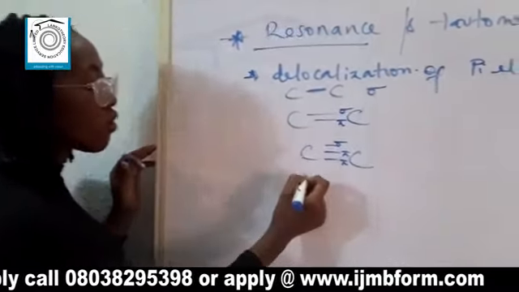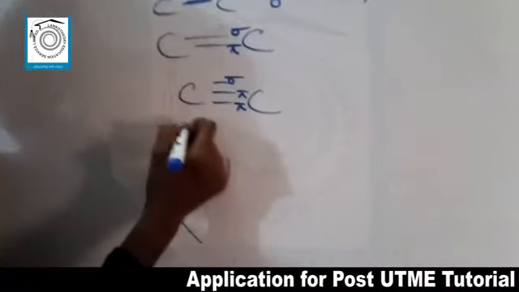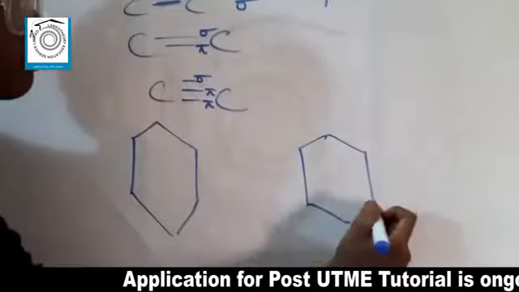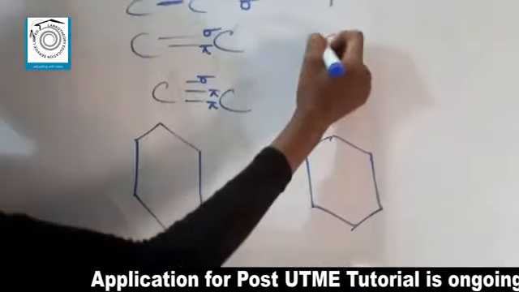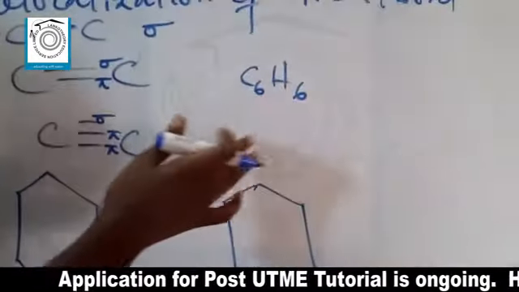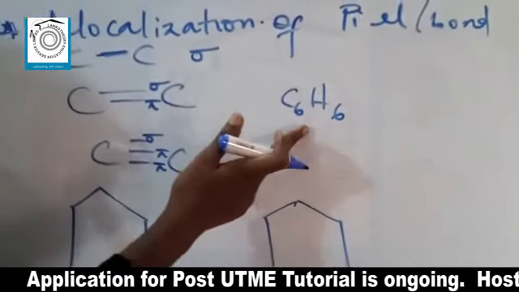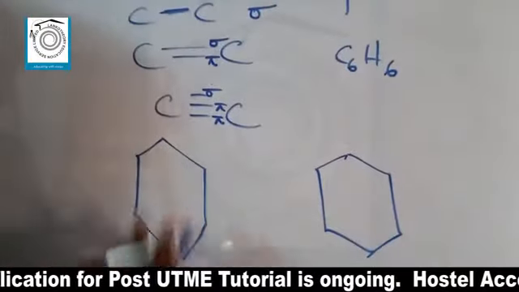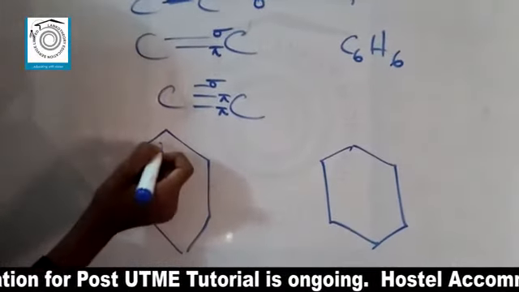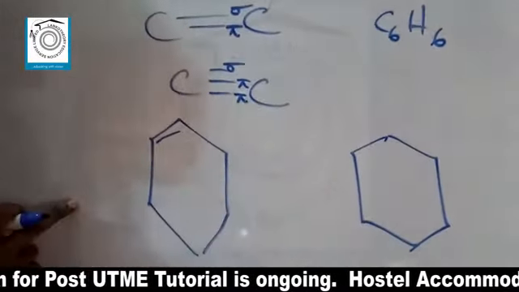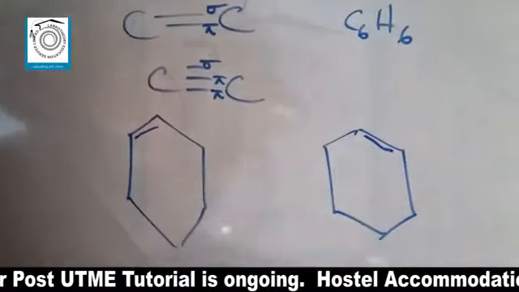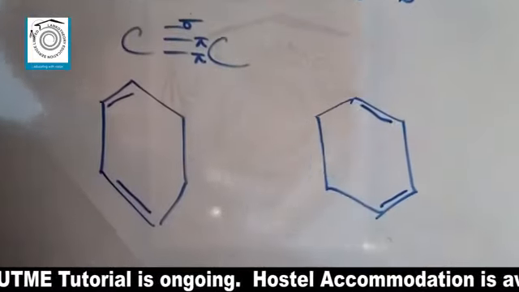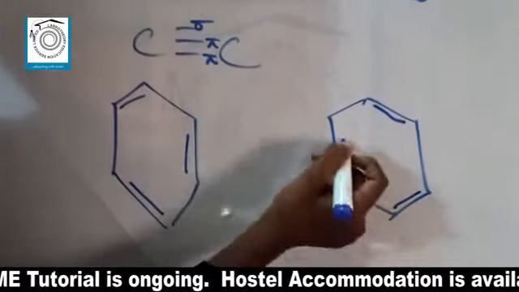If, for instance, you want to consider a benzene ring structure, it can actually be drawn in two ways. Your benzene ring, and also don't forget the formula for benzene is C6H6. I'll later explain the structural form of this, like the skeletal structure. But for overview knowledge, you have your benzene ring like this. Now, a Pi bond could either be here for this ring or on this other side for the other ring. You could also have a Pi bond here for this ring or on this other side, or here or here.